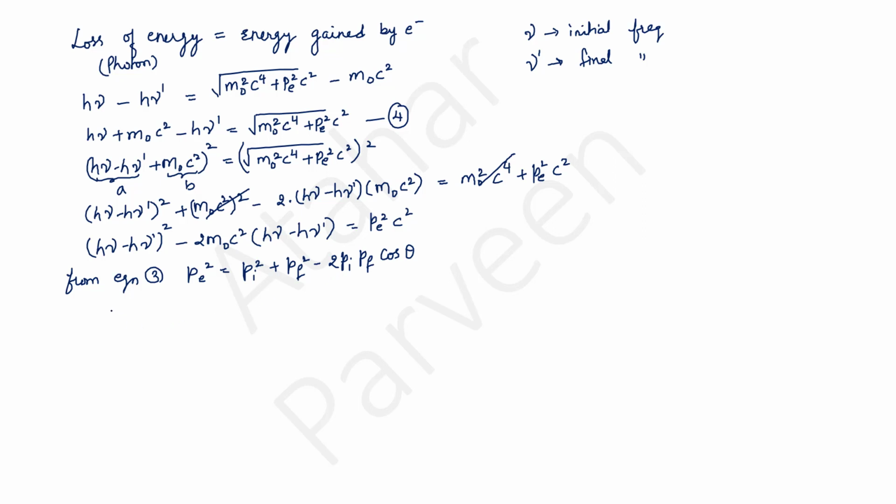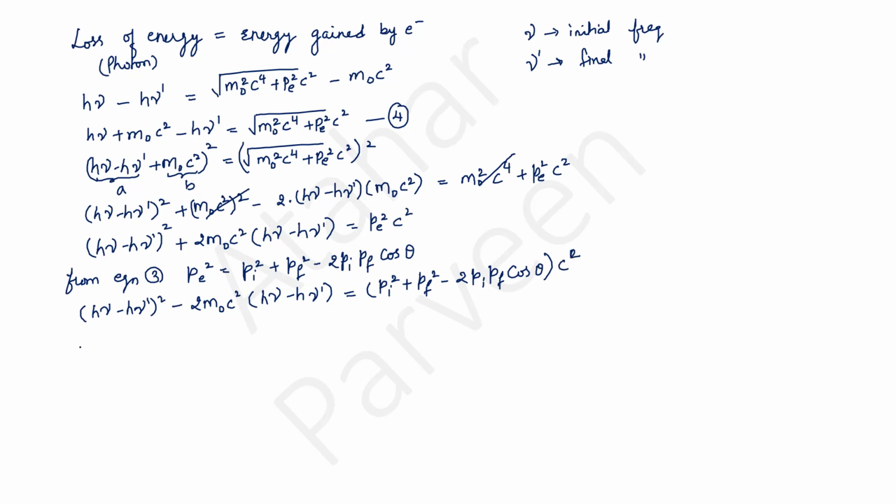Now we can substitute this value in the above equation. h nu minus h nu dash whole square plus 2 m naught c square into h nu minus h nu dash will be equal to Pe square c square. In place of Pe square, I am going to write Pi square plus Pf square minus 2 Pi Pf cos theta into c square.